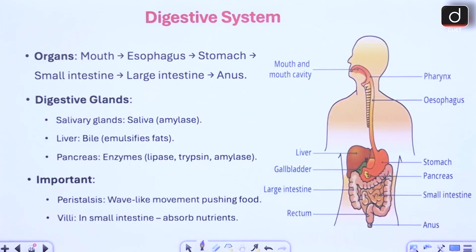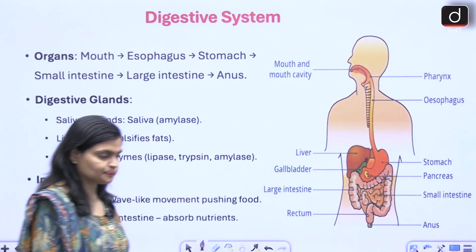Then now let us understand what are the various systems we have in our body.